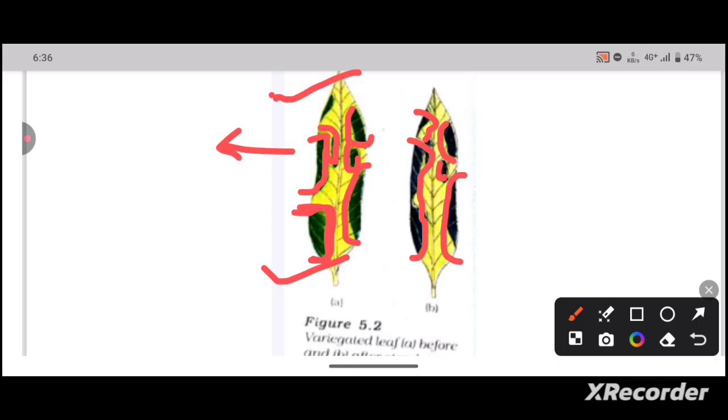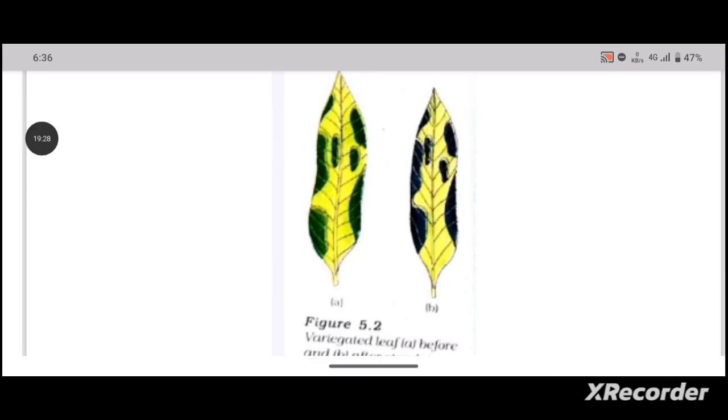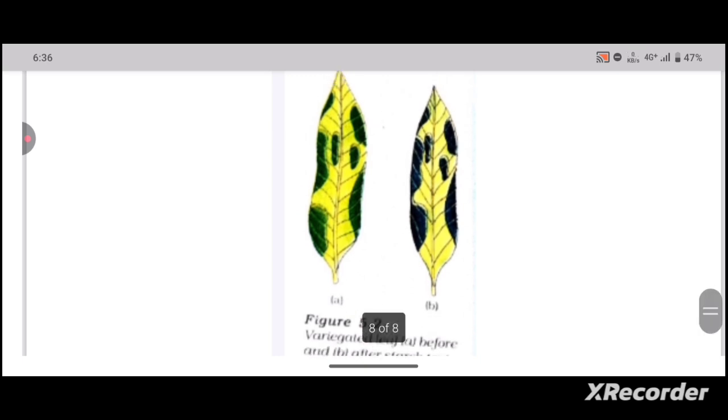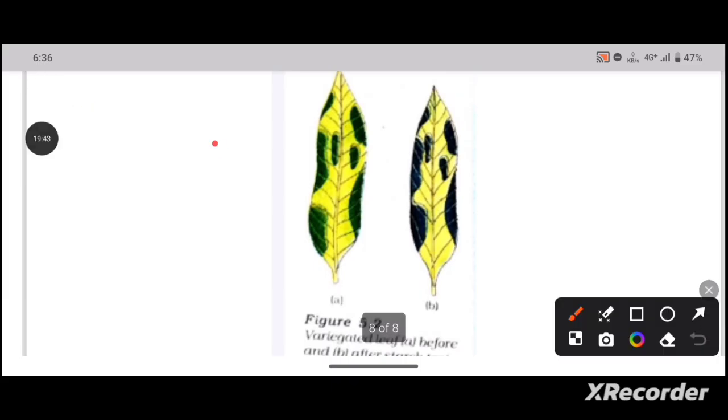So we can say that starch is formed, the carbohydrates are formed in the presence of light, so photosynthesis was carried out. Hence light is necessary for photosynthesis, and starch is formed in photosynthesis. This is the variegated leaf experiment. This is the leaf before the iodine test and this is the leaf after the iodine test.